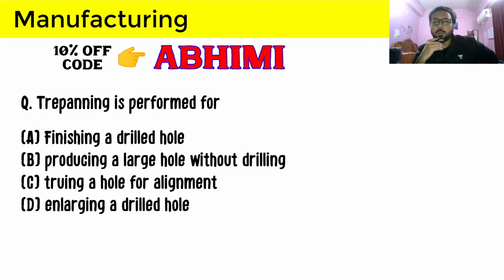Trepanning is performed for. Trepanning is basically the process in which we are creating a hole but without drilling. We are just cutting the region such that a through hole is provided. Only a through hole can be provided in trepanning, because we are cutting that region instead of drilling. That region will be cut and the section will have a hole there, but no drilling operation is performed in trepanning. So trepanning is performed for producing a large hole without drilling.